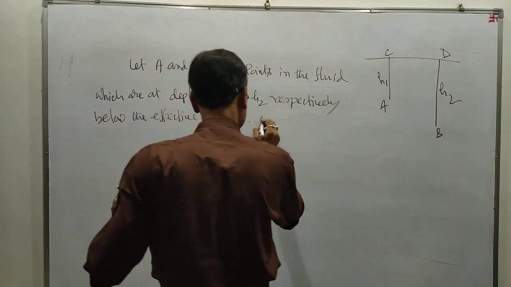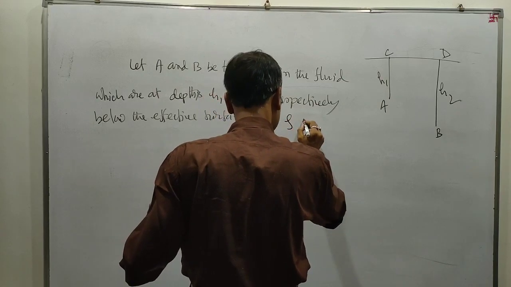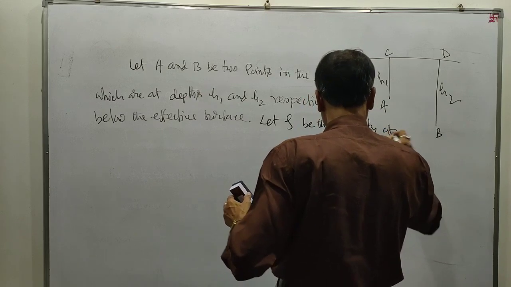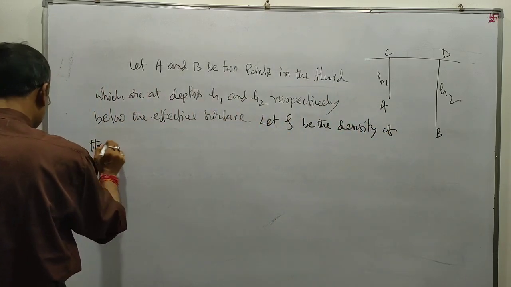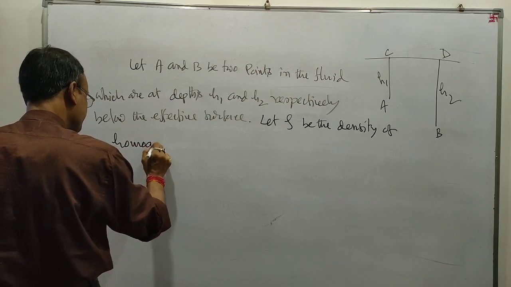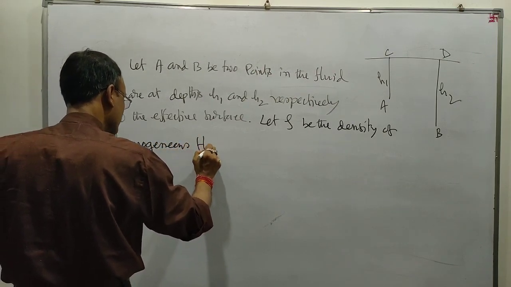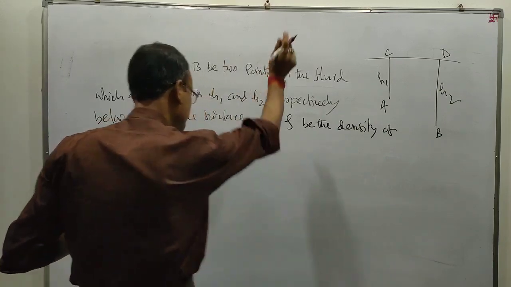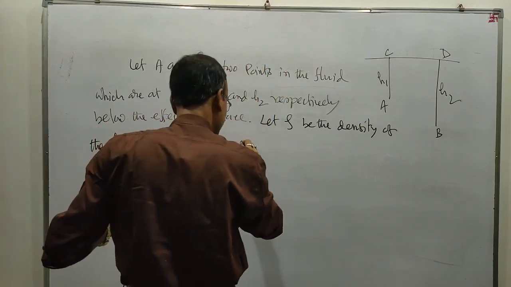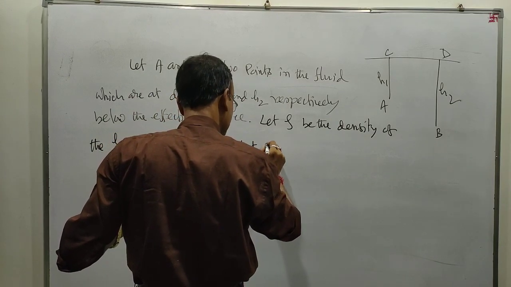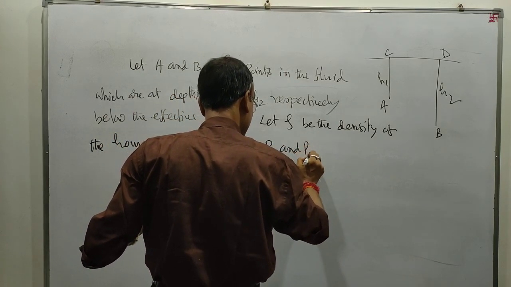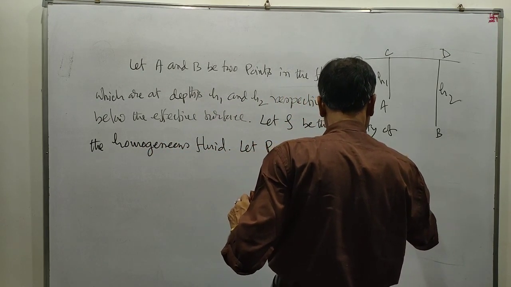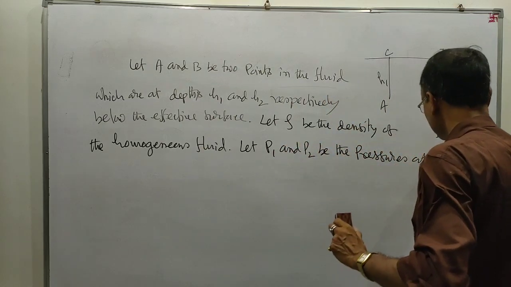Let rho be the density of the homogeneous fluid. Let P1 and P2 be the pressures at A and B respectively.